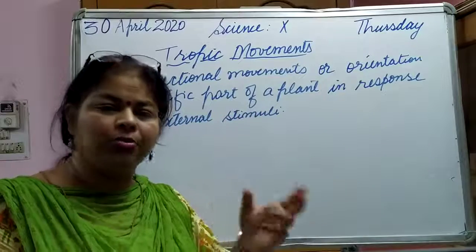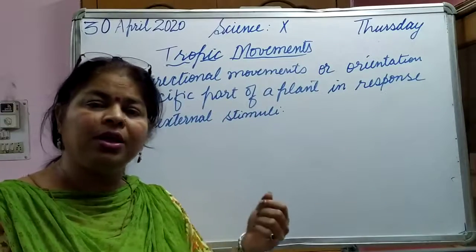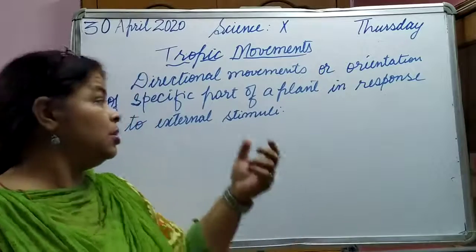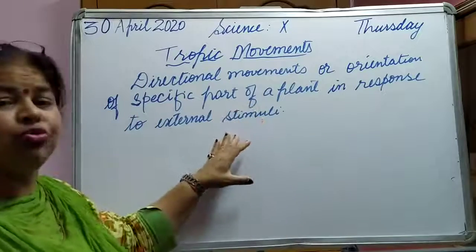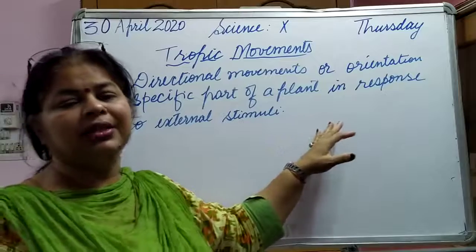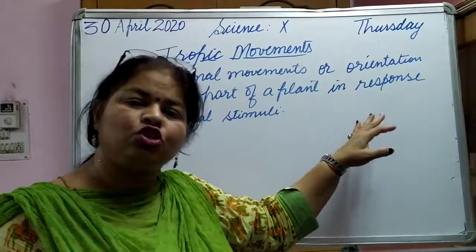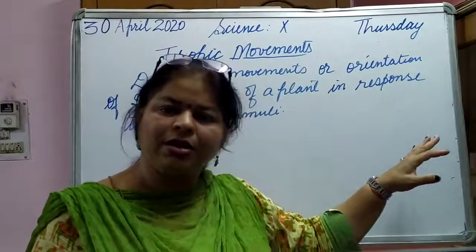It can be root, it can be shoot, or it can be any other part of the plant, which is showing response to external stimuli. Such movements are known as tropic movements.